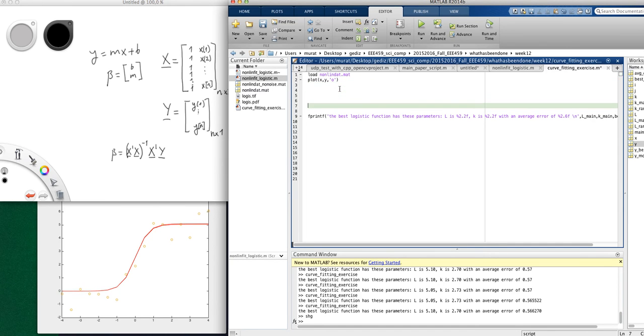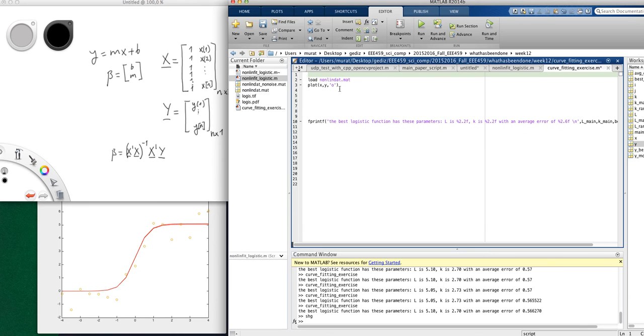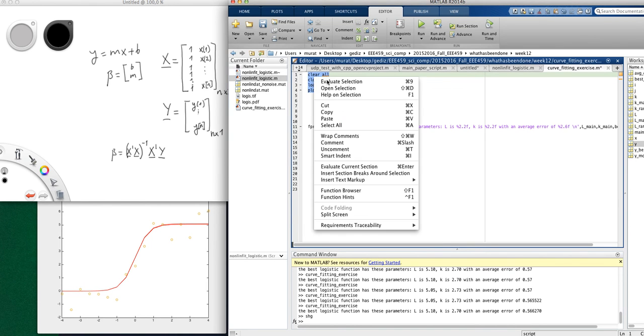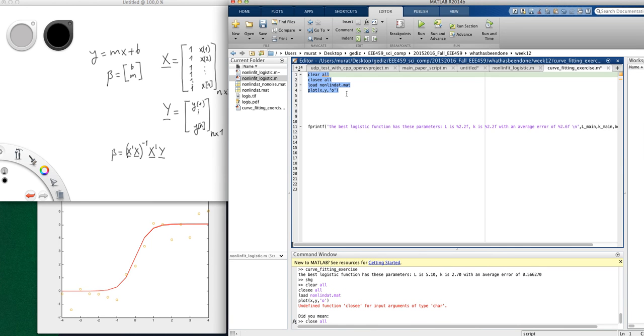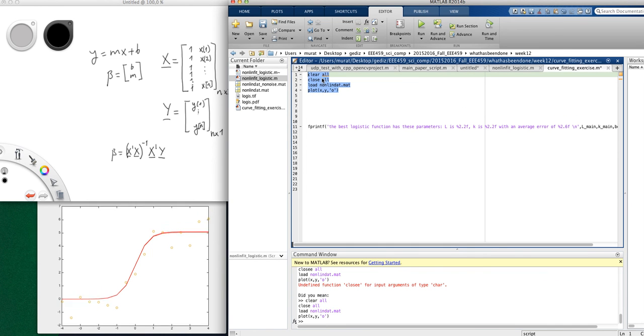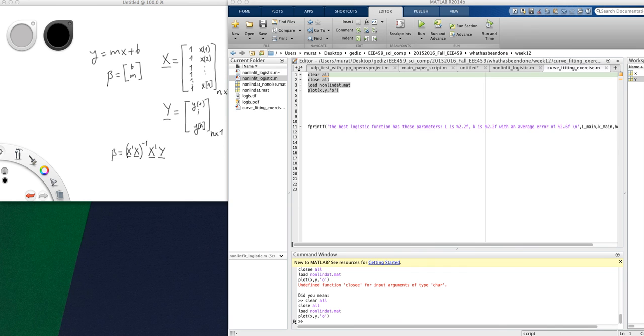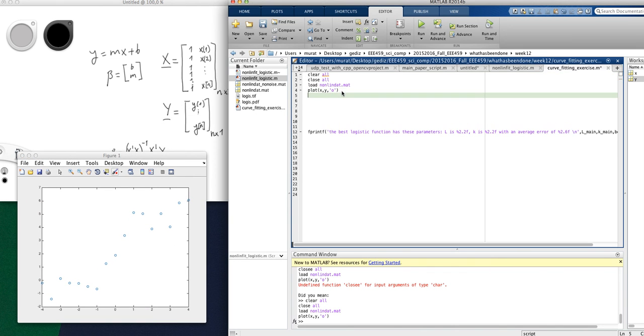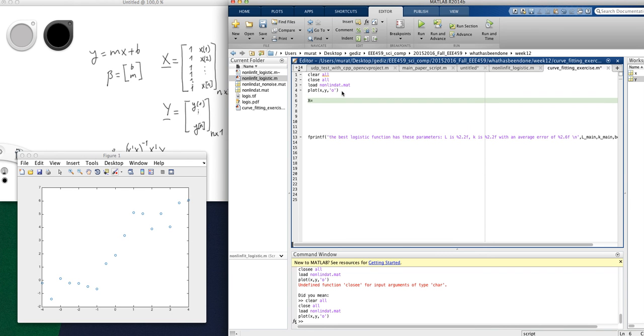First I'm gonna clear everything, or I'm gonna close all the windows. And I redraw my figure. I made a typo, I have to correct it. So let's rerun this part, and I get the very same figure. And now I define a capital X. Let's look at my workspace.